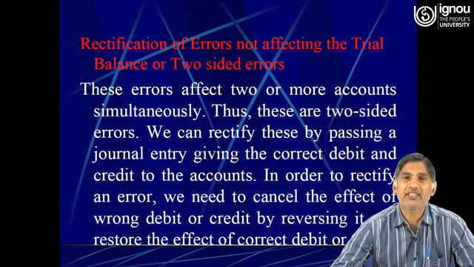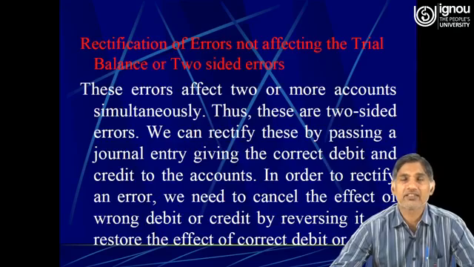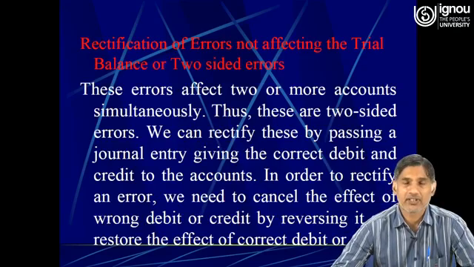We can rectify these by passing a journal entry, giving the correct debit and credit to the accounts, and in order to rectify these errors, we need to cancel the effect of wrong debit or credit by reversing it and restore the effect of correct debit or credit. Now we will see how the two-sided errors are rectified by passing a journal entry, how to give the correct debit and credit to the accounts.